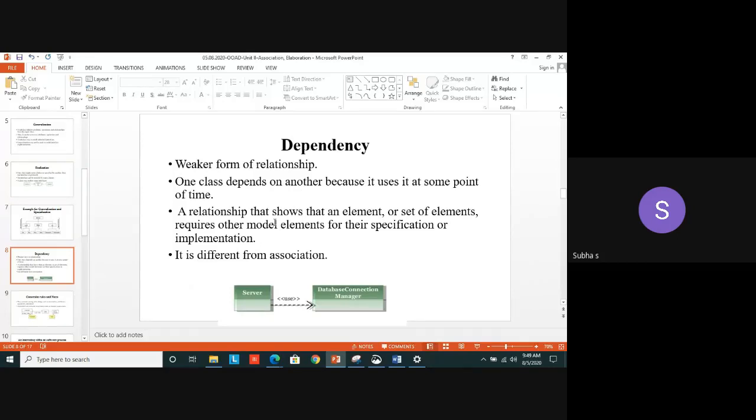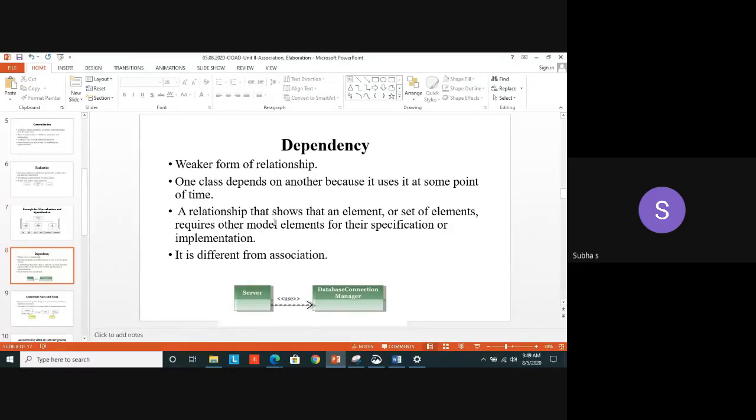Yes. Then we move on to dependency. So far we have seen so many kinds of association. Generalization, realization, specialization. Specialization is a part under the generalization only. Okay, but while writing theory, you can mention separately with the example for each representation. Then yesterday we saw aggregation, composition. All are kinds of relationship in class diagram. How we are associating the classes.